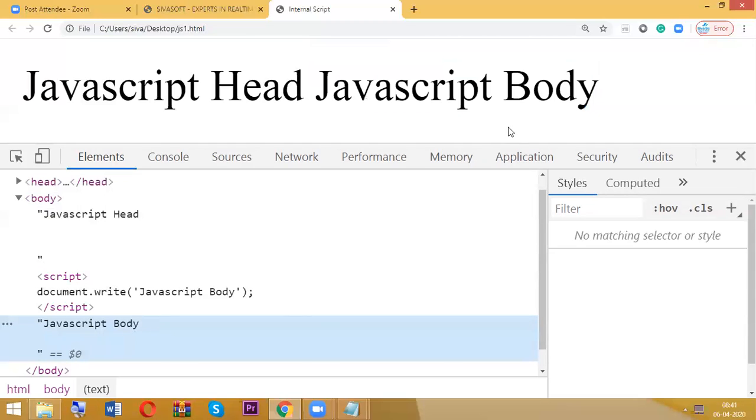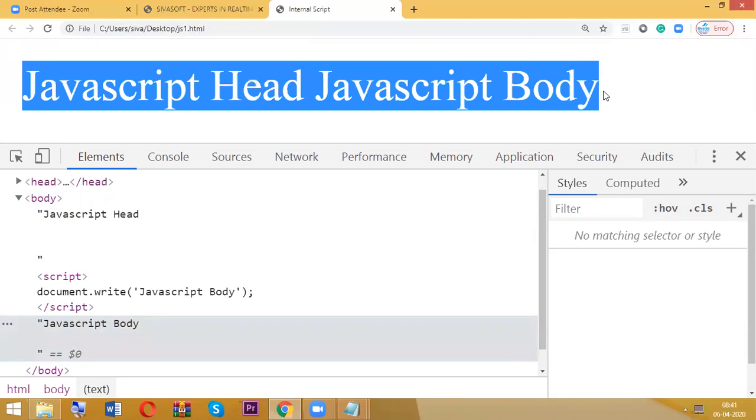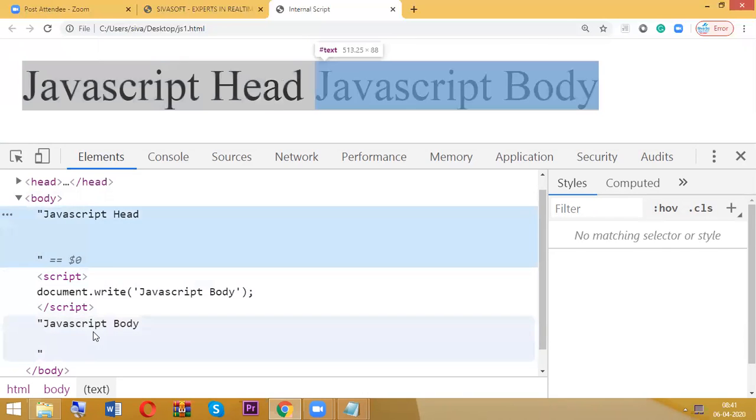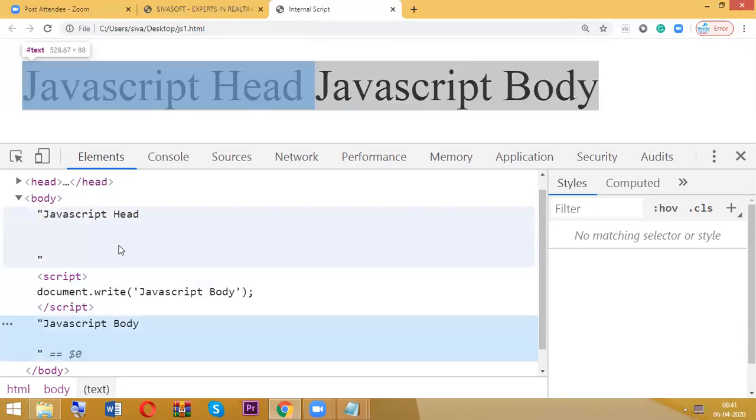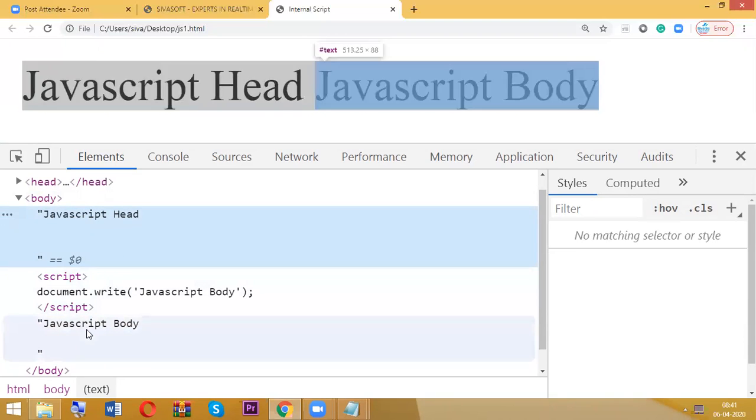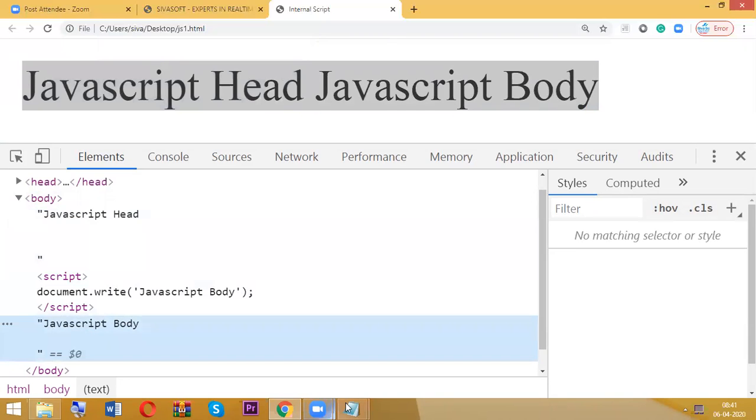Again, the total browser is window, and that particular part is document. So document means whatever we display or write inside the body. So a small important point.